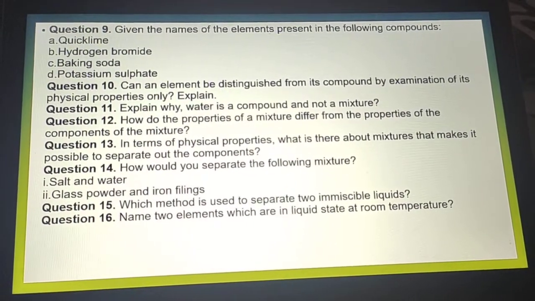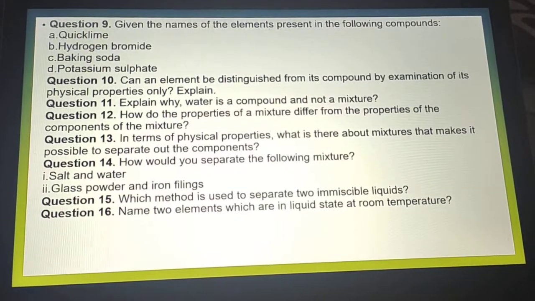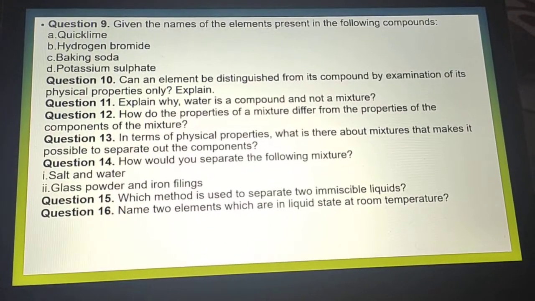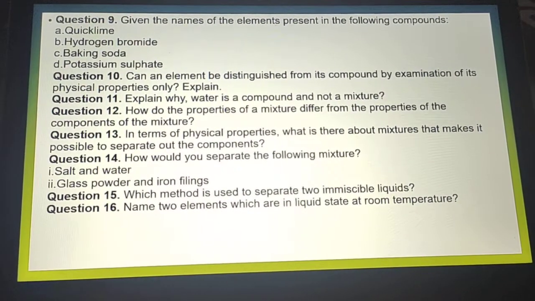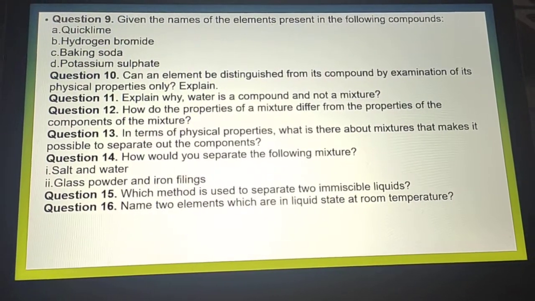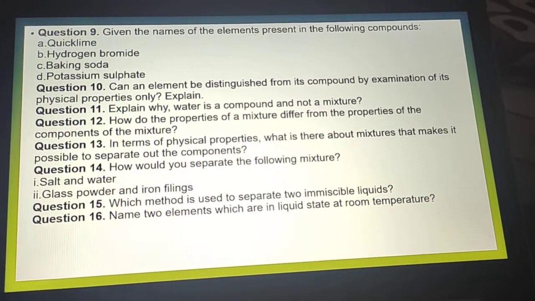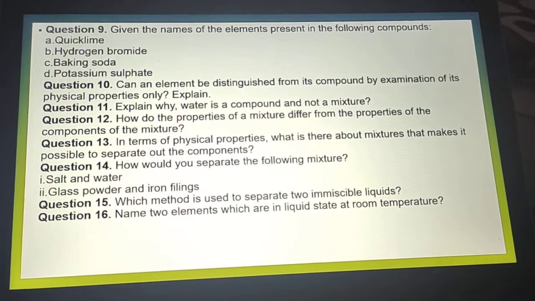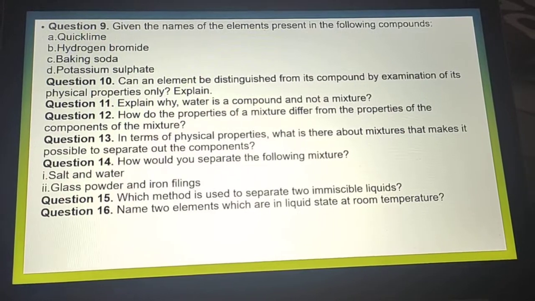Question number 10. Can elements be distinguished from its compounds by the examination of its physical properties only? Explain. Question number 11. Explain why water is a compound, not a mixture. How do the properties of mixture differ from the properties of components of the mixture? So if you are adding A plus B, it gives C. So how the properties of C is different from A and B? You have to justify this statement. In terms of physical properties, what is there about mixture that makes it possible to separate out components?